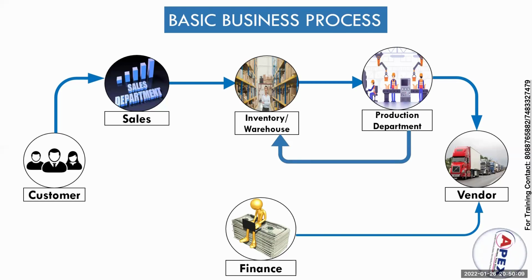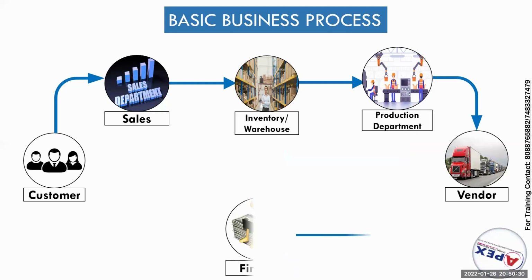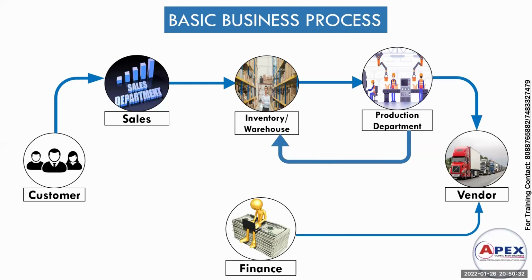They will update the warehouse department that the particular product has been manufactured, so the inventory or warehouse department will update the inventory. Once the inventory has been updated, they will directly update the status to the sales department.